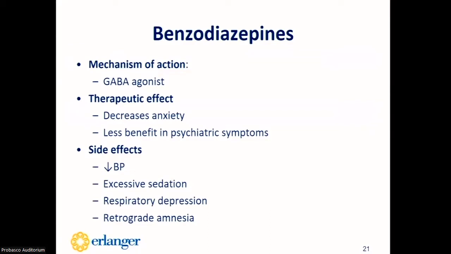So this brings us to our next drug class, the benzodiazepines. They are GABA agonists, and they provide their therapeutic effect by decreasing anxiety. There's less benefit of their use in patients with psychiatric symptoms. So they're not going to be the drug of choice in those patients with a known psychiatric illness, but they can still be used as an add-on therapy. The side effects associated with benzodiazepines are hypotension, excessive sedation, respiratory depression, and retrograde amnesia.